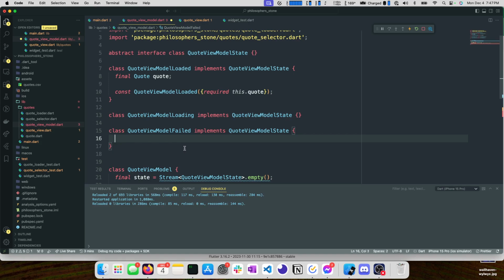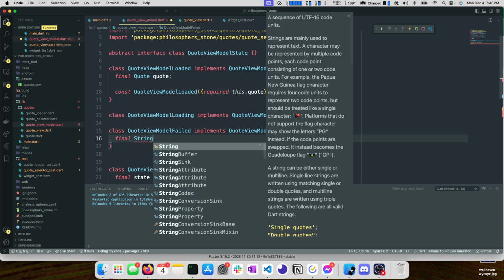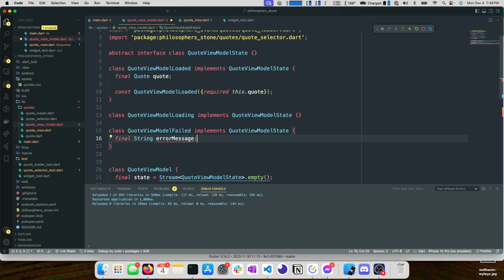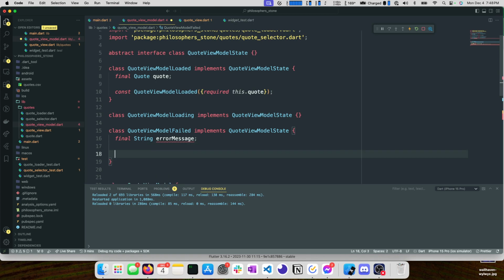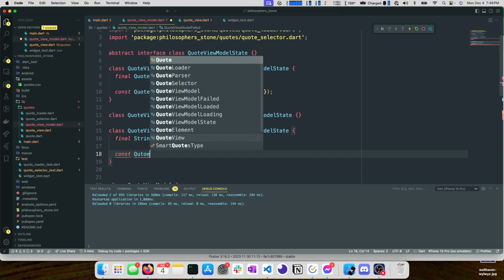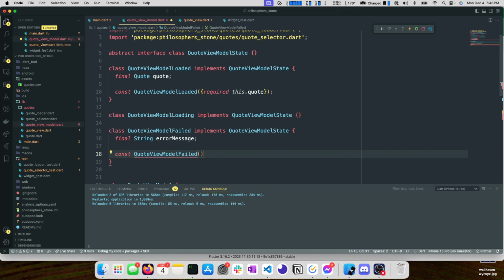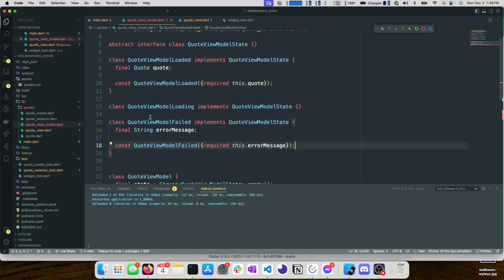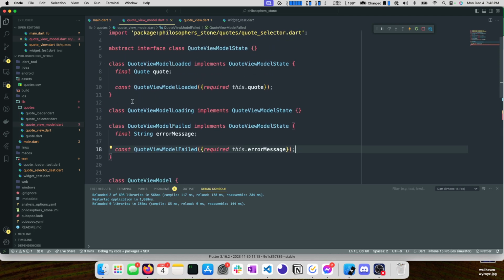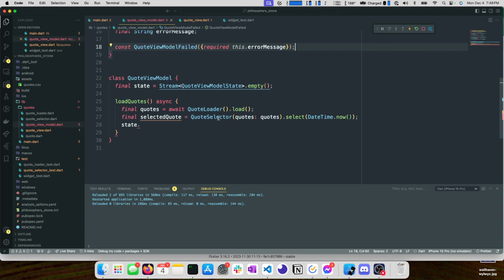If it fails, we might have an error message that we want to show. And then we don't really have anything we want to show when it's loading. We just want to know that it is loading, and that's what that class is for. So let's add quote view model failed. Let's make this required too. Okay, excellent. So we've created these classes. We'll use those down here.